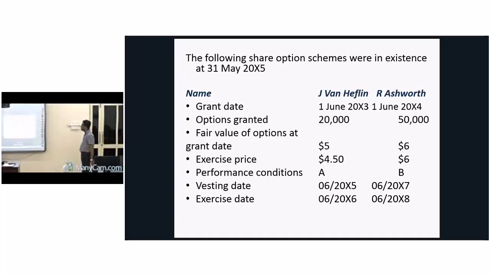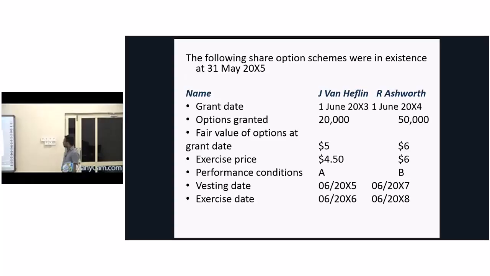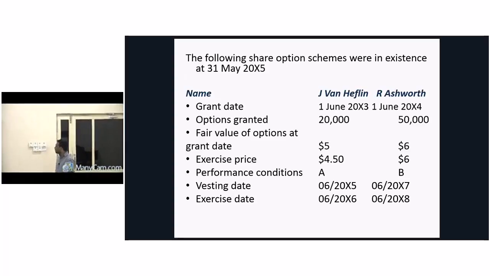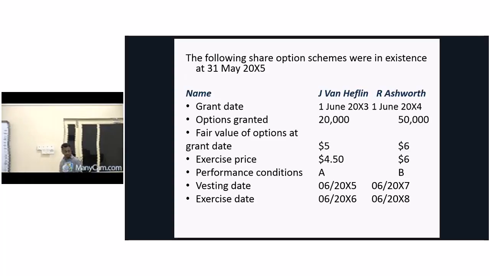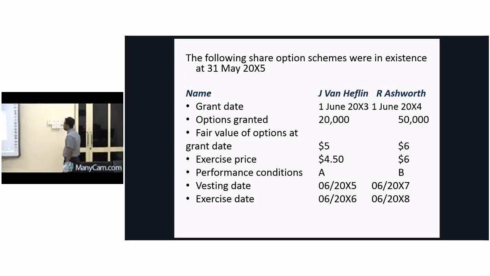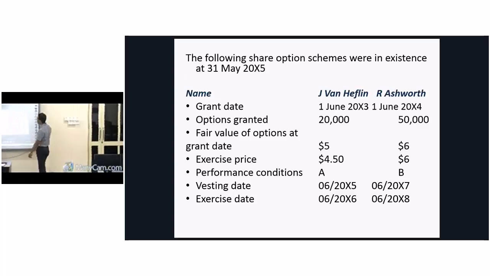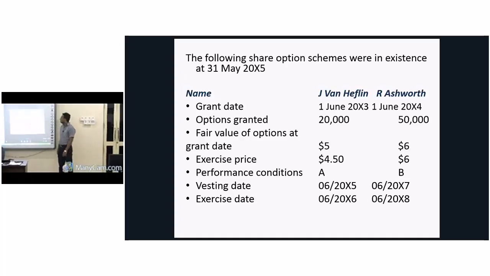And thereafter, for the second part of the question, there are two directors, and two options are given. No need to look at these names, these are foreign names. On this date 20,000 options are granted, and here 50,000 options are granted. Two packages for two people. The fair value of the option at the grant date is 5 here, and there it is 6. Exercise price means at the end of the vesting period, this person should pay 4.50 to buy, and this person should pay 6 rupees to buy.